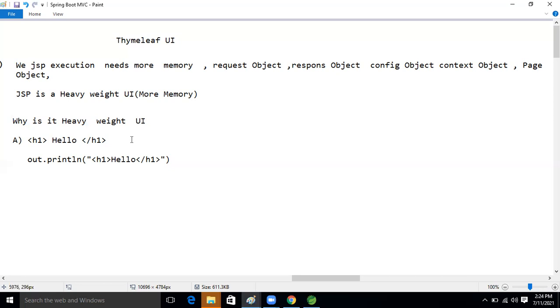We have just started it. I'm not going to explain what JSP is again, but internally our Jasper container is converting our JSP page equivalent to a servlet only. You people know that. But Thymeleaf is not going to convert our HTML page equivalent to JSP. If this conversion does not happen, then it becomes a little bit lightweight, right?